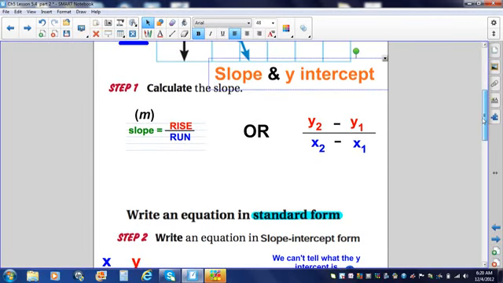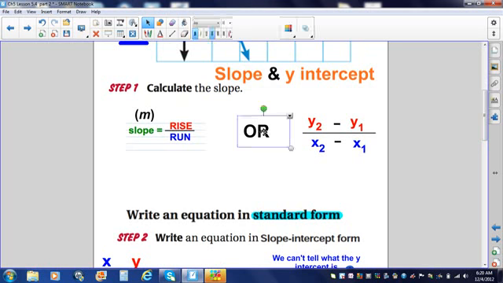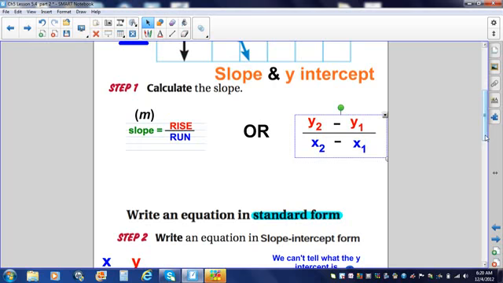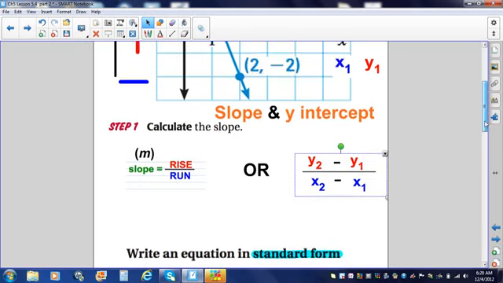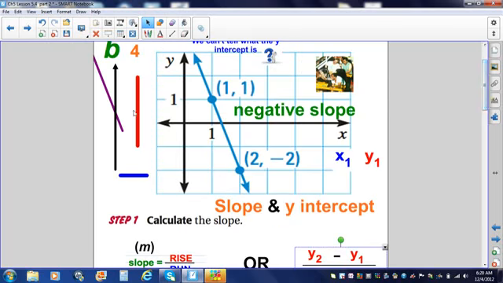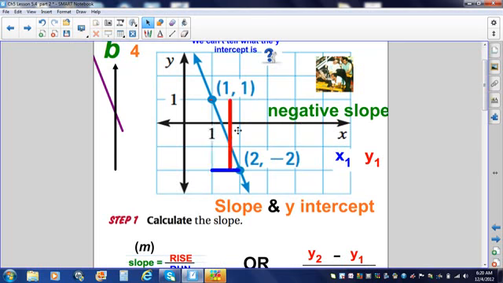If you want to find the slope, there's 2 different ways that you can find the slope. You could do rise over run, or you could use the slope formula, y2 minus y1 over x2 minus x1. Both ways will work. I think in this case, the easiest way is for you to simply do the rise over the run like this. Or, I had several people ask me a very good question yesterday, worth Swedish fish. They said, Mr. Phillips, can you do the rise and the run this way? Absolutely. Either way will work. In fact, I'll go ahead and do it this way just to make you other people happy today.